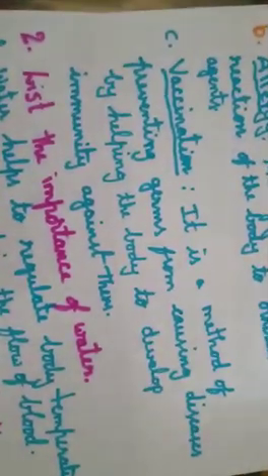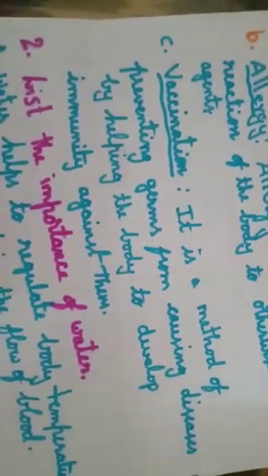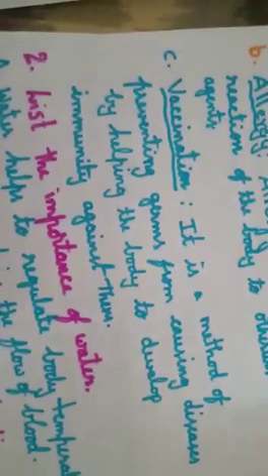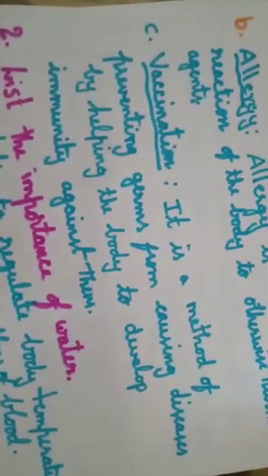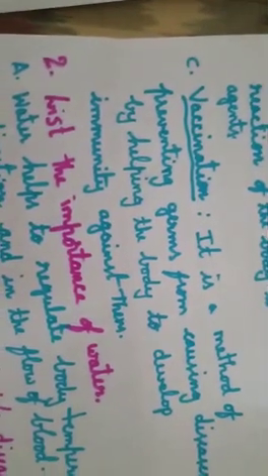When we take the vaccination, it prevents the germs from causing diseases. It is a method of preventing germs from causing diseases by helping the body to develop immunity against them. In that particular communicable disease, our body develops the immunity to fight that disease. This vaccination develops the immunity in the body.